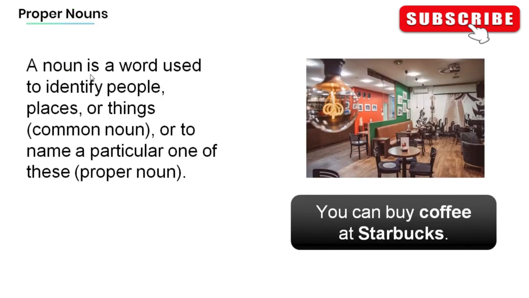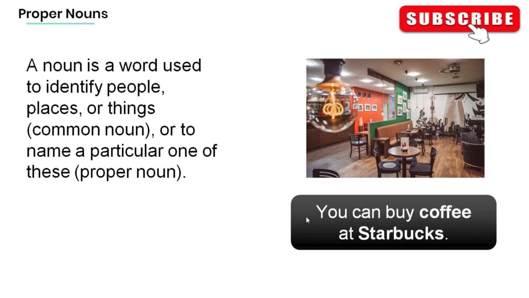Now, a noun is a word used to identify people, places, or things. These kinds of nouns are called common nouns. Or a noun is a word used to name a particular one of these, and those kinds of nouns are called proper nouns.